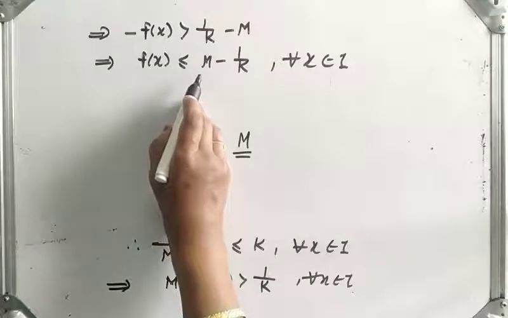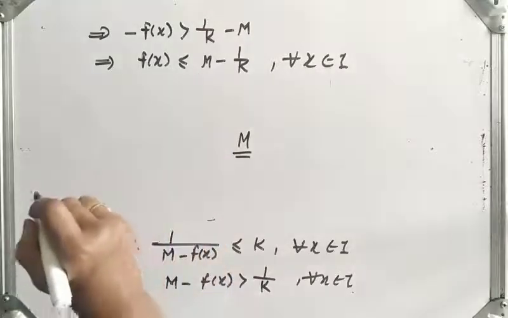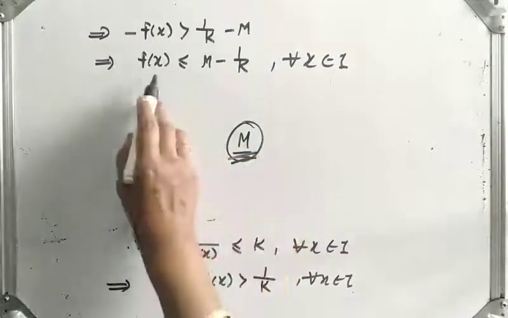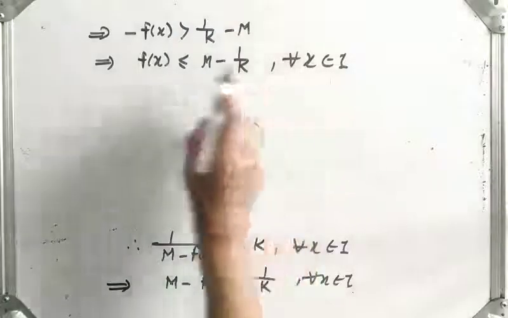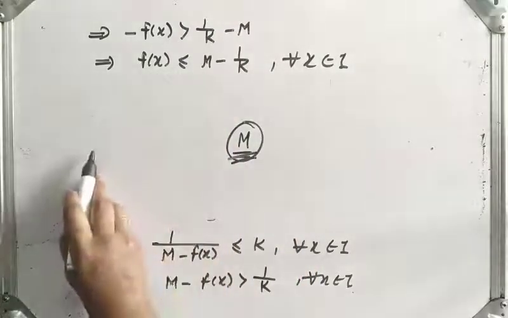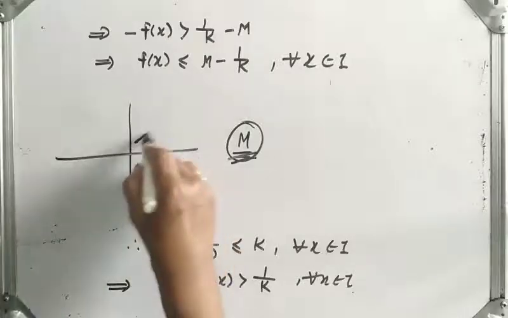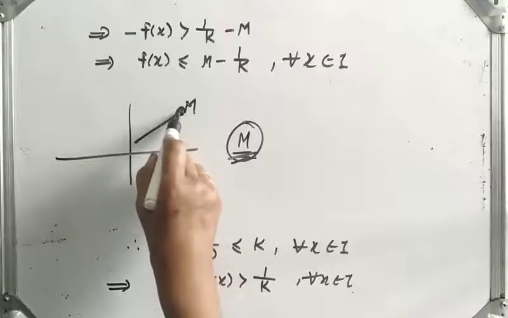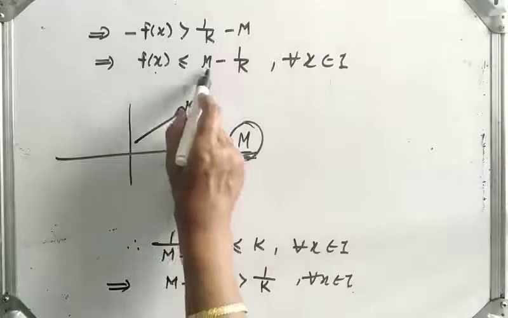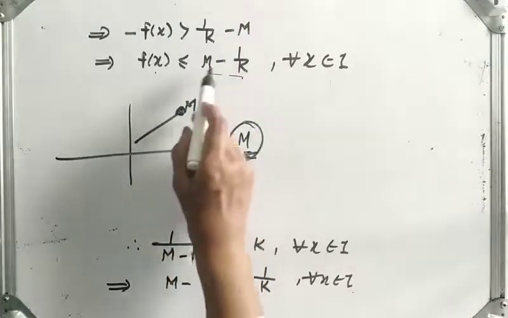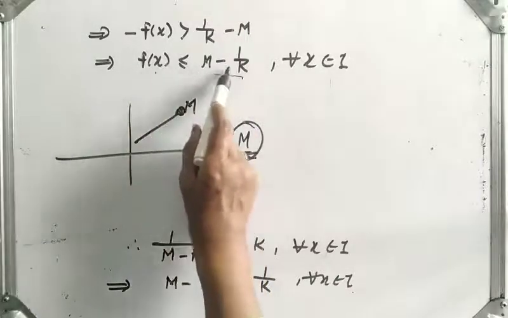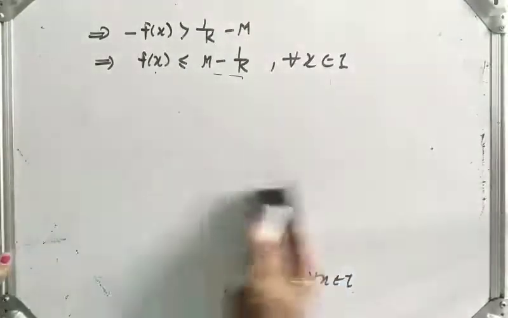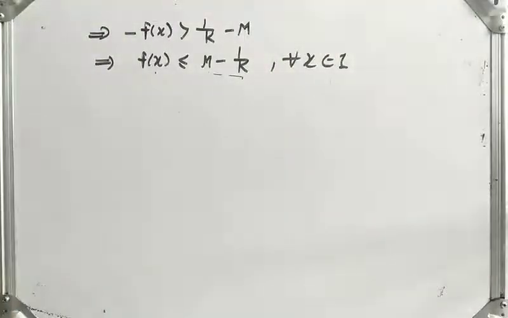Capital M is the absolute maximum, meaning the function f(x) has absolute maximum value capital M. And here we are saying that for each value of x, f(x) is less than or equal to M minus 1 upon k, which is definitely less than M. We get a contradiction to our assumption that capital M is the absolute maximum of f.